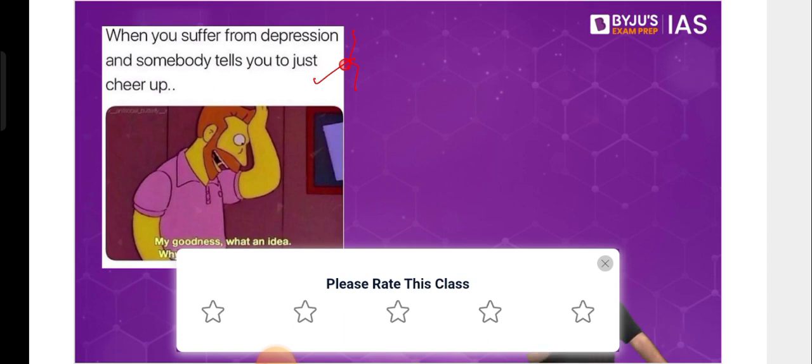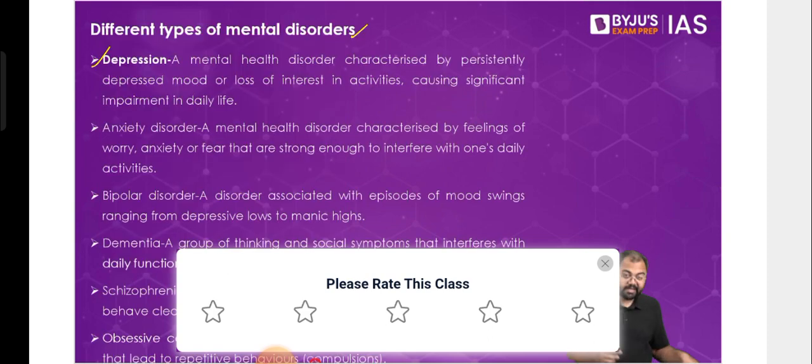That's not depression. Somebody who says that I'm depressed today because India lost is completely wrong in saying that. That's sadness because of something unfavorable happening to you. That is where we have to understand the difference, because for somebody who's actually suffering with depression, the problem will be a lot more persistent and a lot more severe. There will be a persistently depressed mood or loss of interest in activities, causing significant impairment in daily life. They will not be able to do the basics of their daily routine because of this state of depression, and that may stay with them for months, if not years. That is where the difference lies between somebody just being sad because of an unfavorable outcome versus somebody who's in a state of depression.